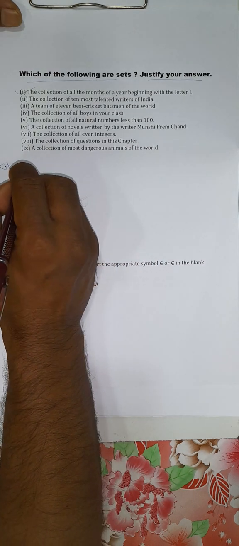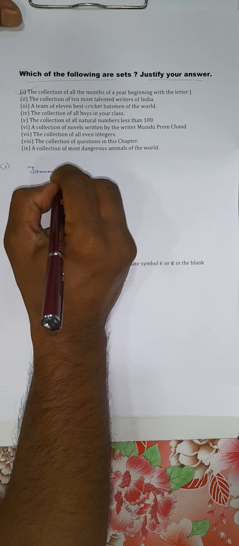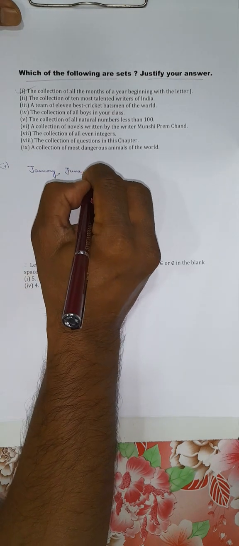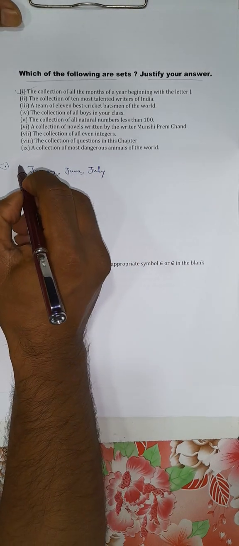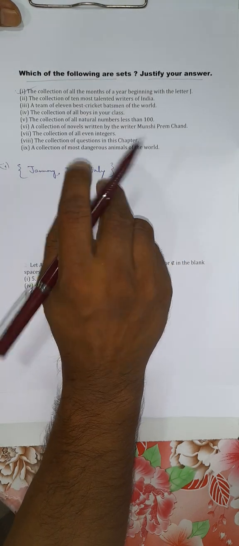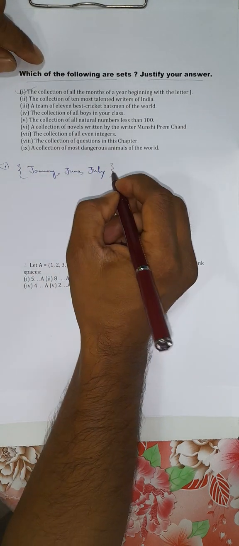Now January, then June, then July. These are the months starting with J. So this is well defined. You got distinct elements for this statement. So this is a set. This is an example of a set.